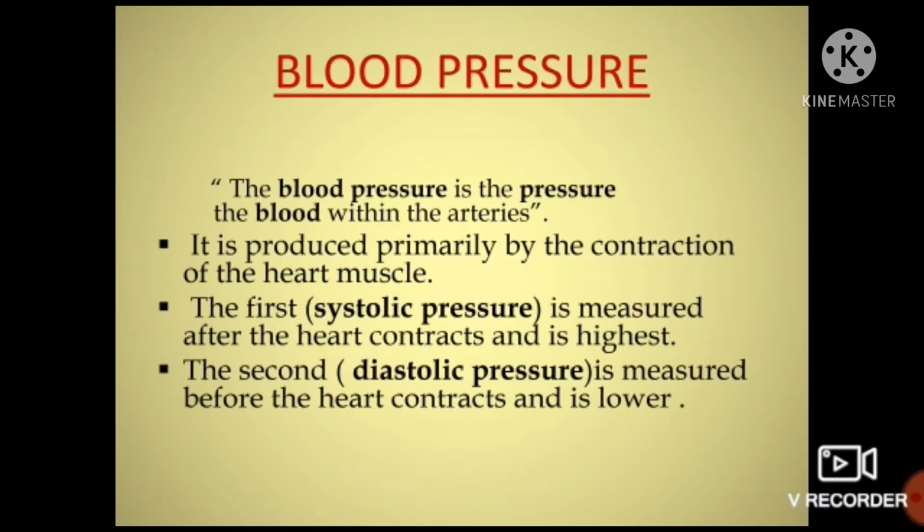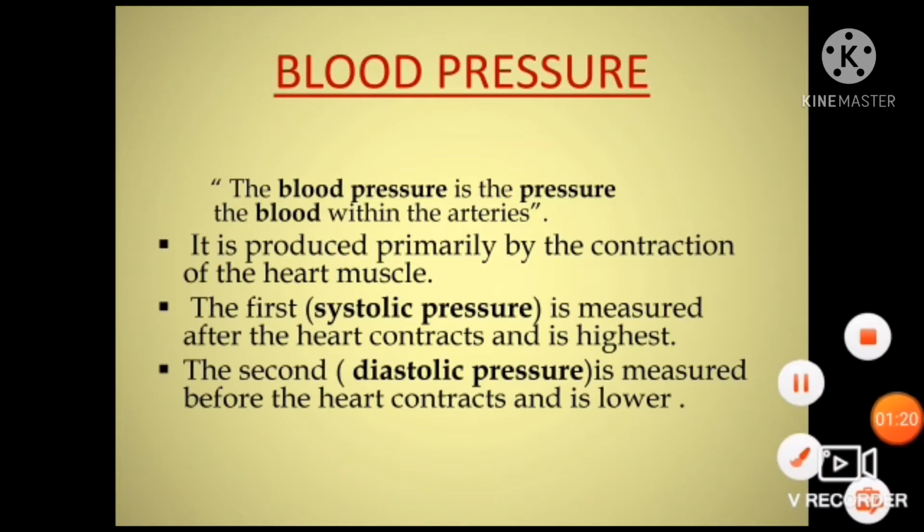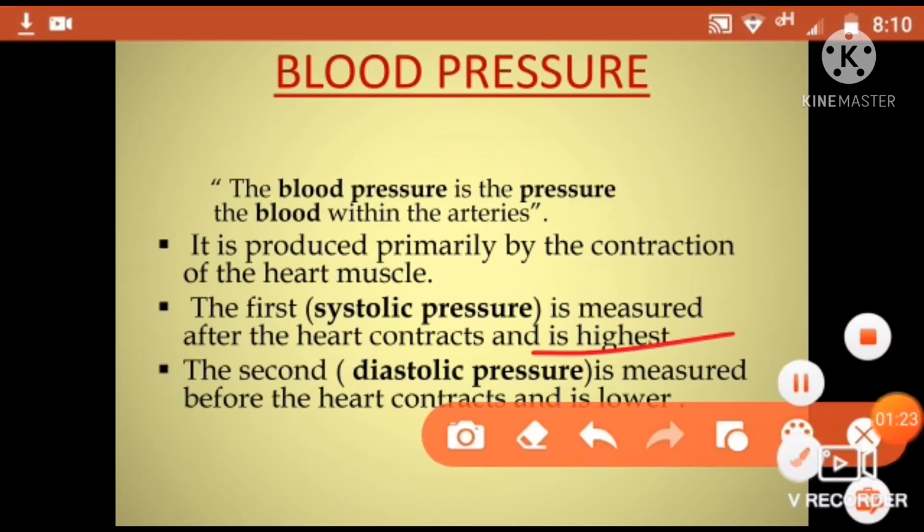Okay, so there are two types of blood pressure. The first one is systolic and the second one is diastolic blood pressure. Systolic is measured after the heart contracts and it is highest. Which one? Systolic pressure. Whenever the heart contracts, when the ventricles contract, it produces a pressure. Which type of pressure? Systolic pressure, and this is produced after the heart contracts, and this is the highest blood pressure as compared to diastolic.